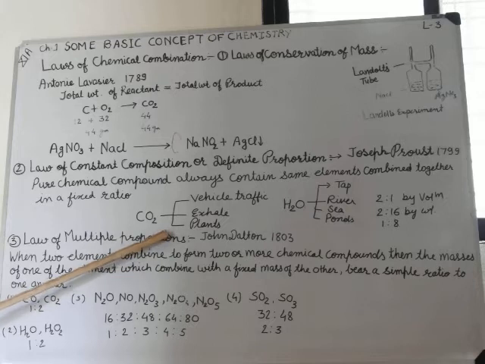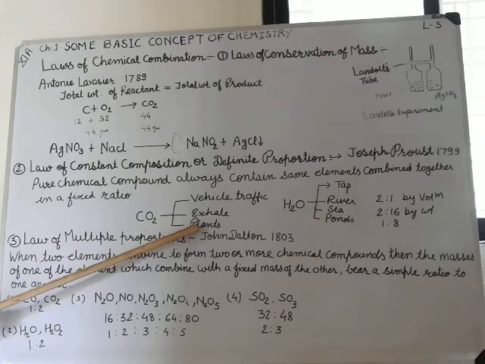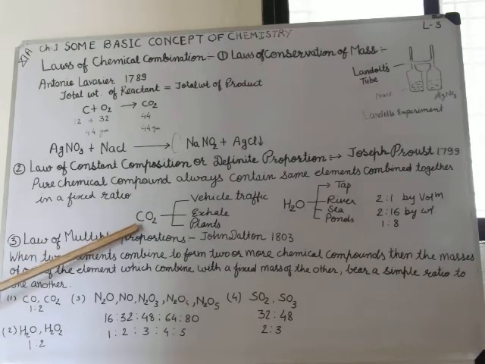Carbon dioxide we get from vehicle traffic, from exhaled breath, and from plants. In this way, carbon dioxide has a 1:2 ratio.